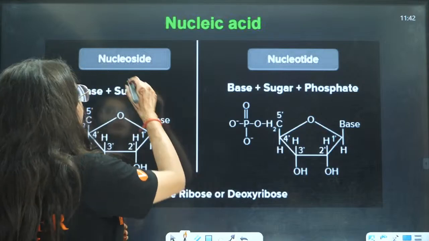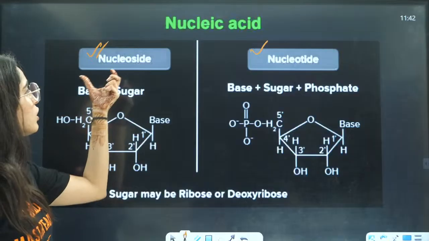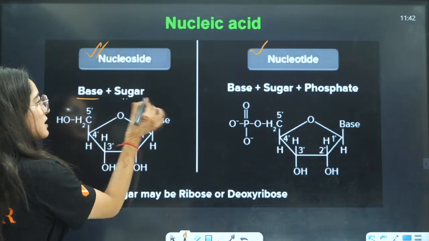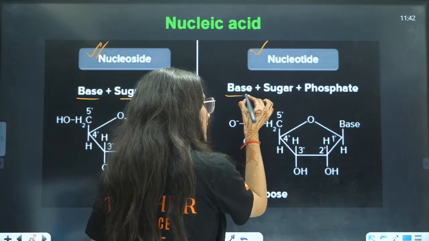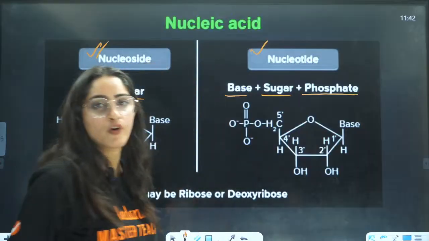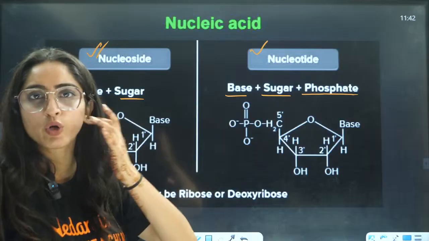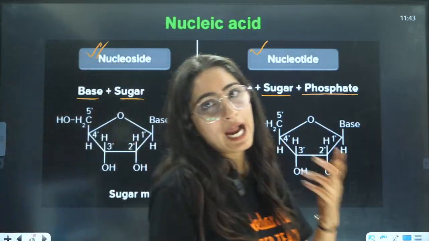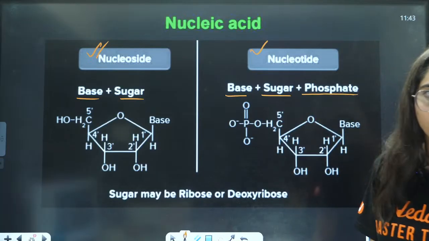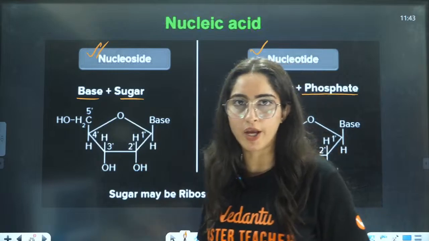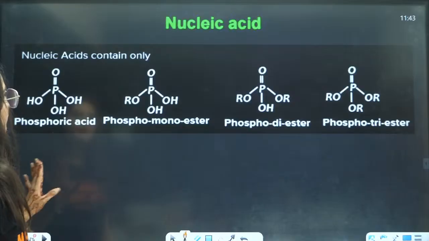If you talk about other things, this is nucleoside, this is nucleotide, as I told you the difference. In a nucleoside, you will have base and sugar. You will not have any phosphoric acid. But in nucleotide, you will have base, sugar, and phosphate. Phosphoric acid group also you will have. So this is just a term to define things. If they are talking about nucleotide, they are talking about three terms. If they are talking about nucleoside, there is no phosphoric acid unit, only base and sugar.